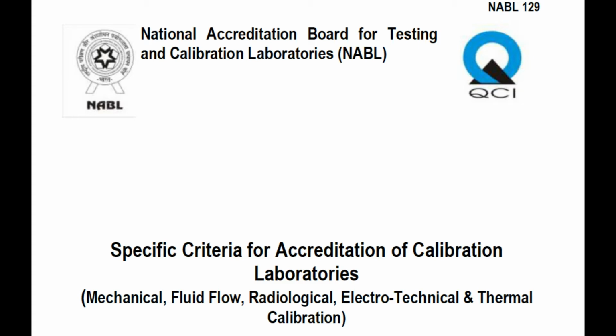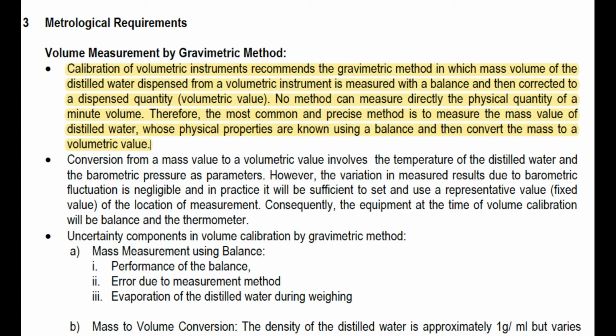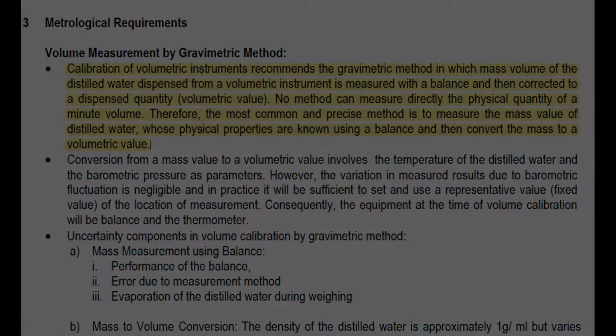Calibration of volumetric instruments recommends the gravimetric method, in which the mass of the distilled water dispensed from a volumetric instrument is measured with a balance and then corrected to a dispensed quantity, that is the volumetric value. No method can measure directly the physical quantity of a minute volume. Therefore, the most common and precise method is to measure the mass of the distilled water, whose physical properties are known, using a balance and then convert the mass to a volumetric value.